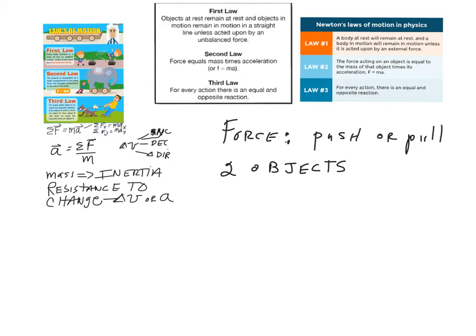Your legs push against the floor, and the floor pushes back on you. If you're a swimmer, how do you move forward? You don't push yourself forward. You push on the water, it goes back, and you go forward. Without the water, you couldn't swim. And if you're a bird, you have to have big wings, because the air doesn't have a lot of mass. The bird pushes on the air, it goes down, and the bird goes up.